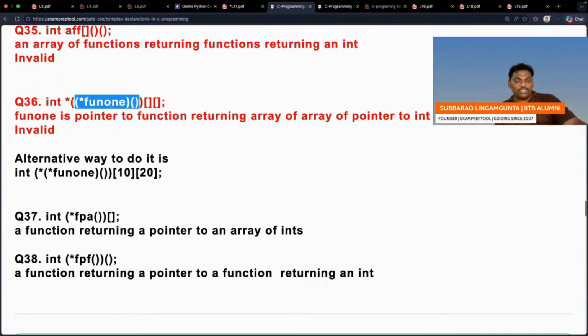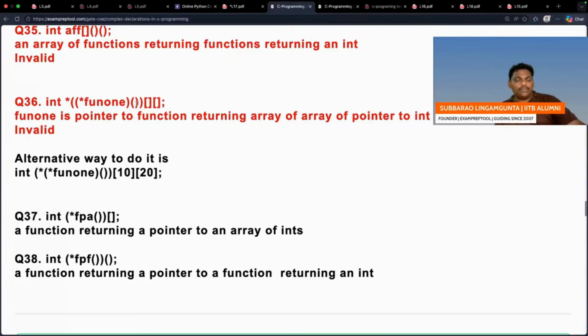Fun1 is a pointer pointing to a function which doesn't take anything, which will return, right? See this one, which will return. All right, I'm repeating once again. Fun1 is a function which will point to a function, right?